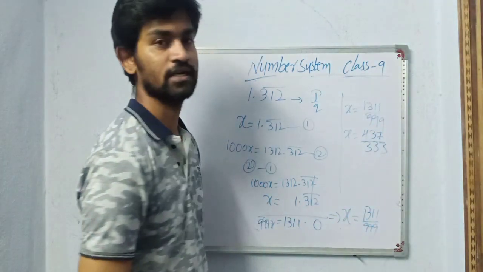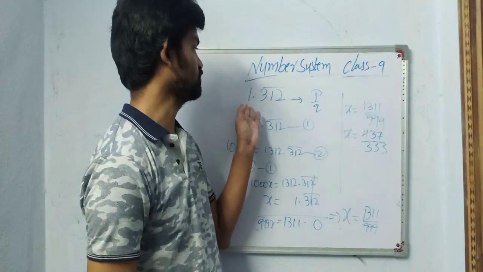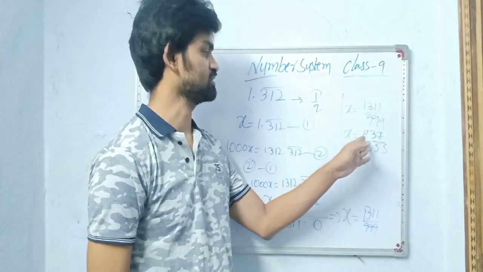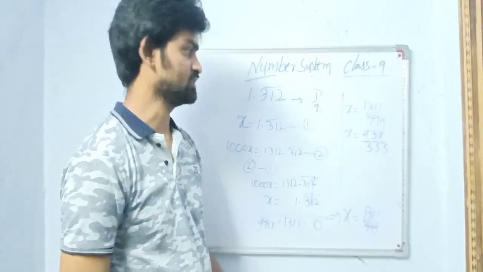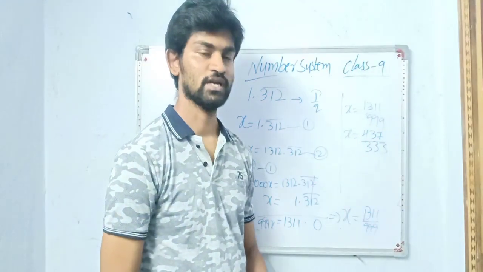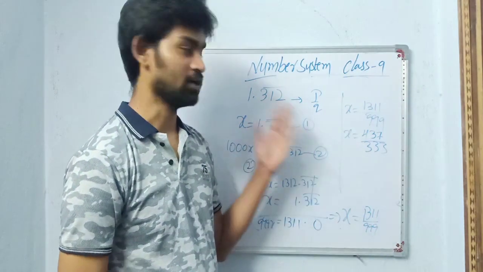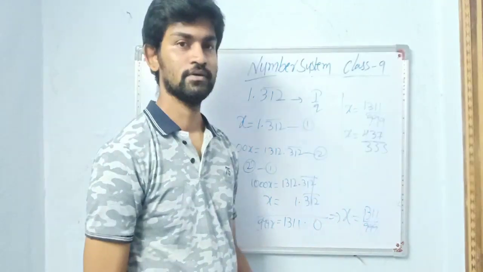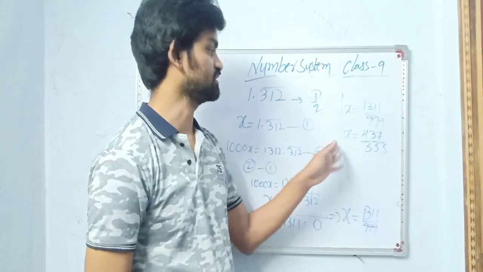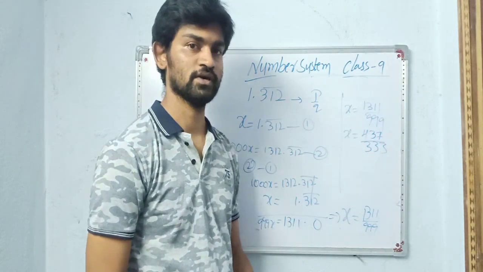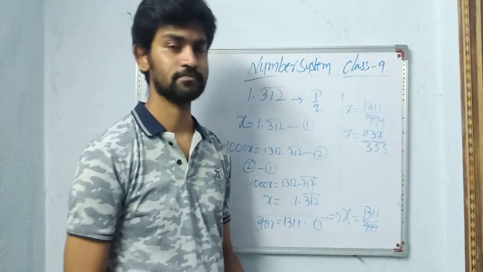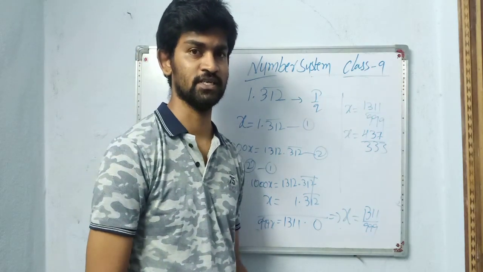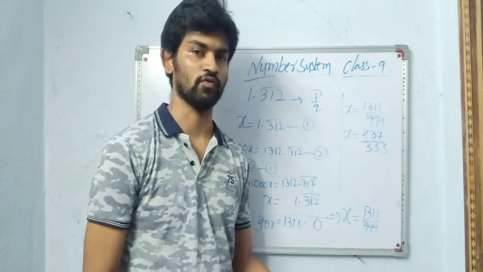Now this is our required number, that is, 0.312 bar I expressed in the form of 104 by 333. Okay, this is the concept of converting a non-terminating decimal expansion into P by Q form. Okay, this is how we convert. In our next class, we'll see laws of surds and the remaining topics like exercises 4, 5, 6.